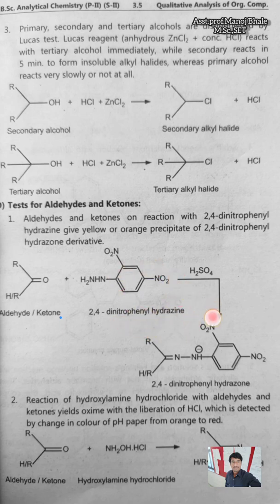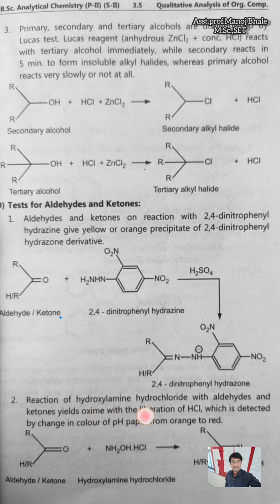So this 2,4-dinitrophenyl hydrazine reacts with the aldehyde or ketone in presence of concentrated H2SO4, and there is a formation of the 2,4-dinitrophenyl hydrazone. There is a hydrazone formation here. These give a yellow color or orange precipitate which is observable there. Yellow or orange PPT formation indicates presence of the aldehyde or ketone if we are reacting with the 2,4-dinitrophenyl hydrazine.